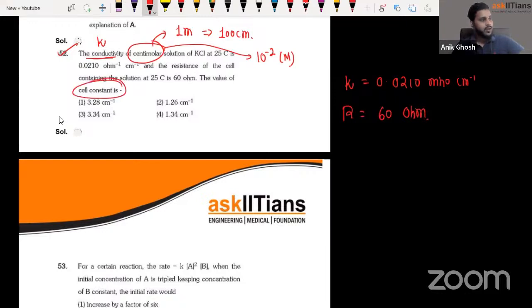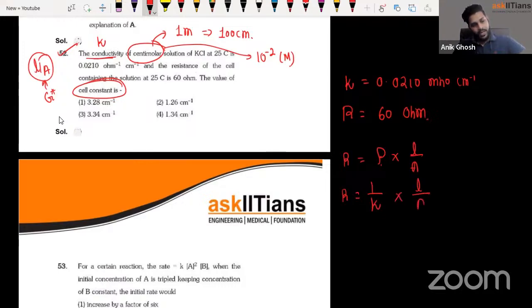They're asking for the cell constant. Guys, cell constant is written as G star, or it can also be written as L by A, right? And we know the equation goes like R equals rho into L by A, right? Now, rho can also be written as 1 by kappa, right? So, L by A. Guys, just put the values of R and kappa and you'd get the answer.